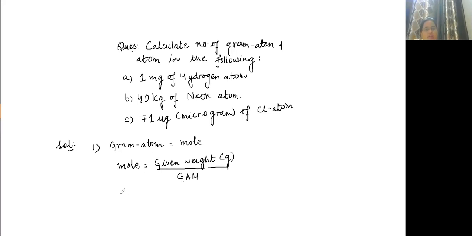This is milligram. 1 milligram is equal to how many grams? Correct. 1 milligram is equal to 10 to the power minus 3 grams. 1 gram is 1000 milligrams.